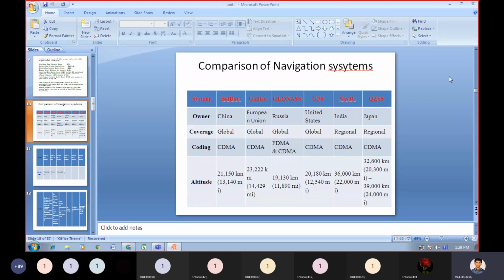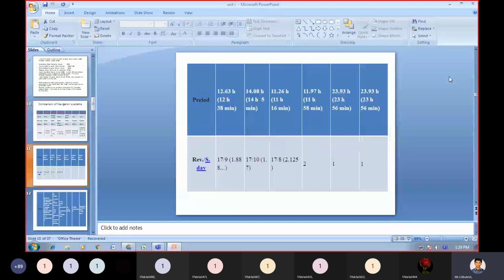The next, period: 12 hours 38 minutes is required at this elevation for the time period.